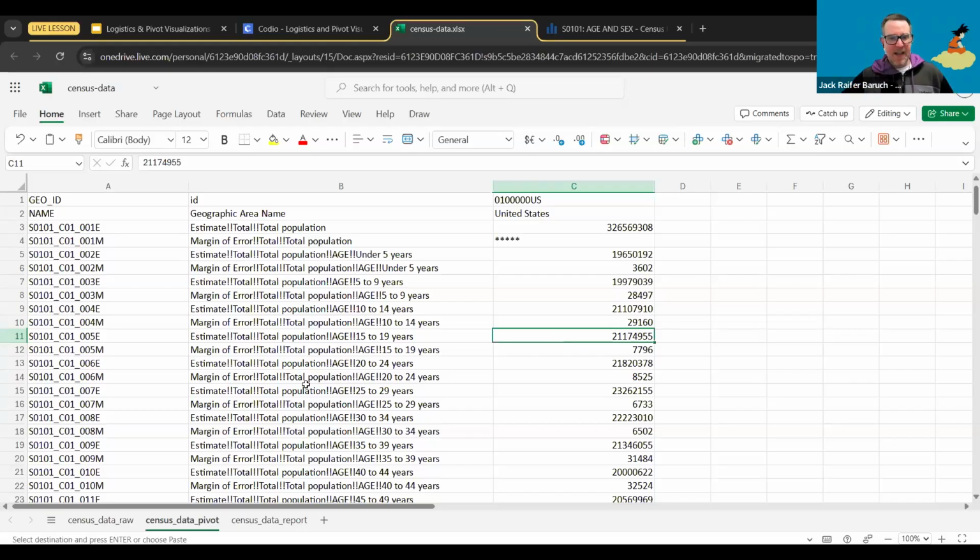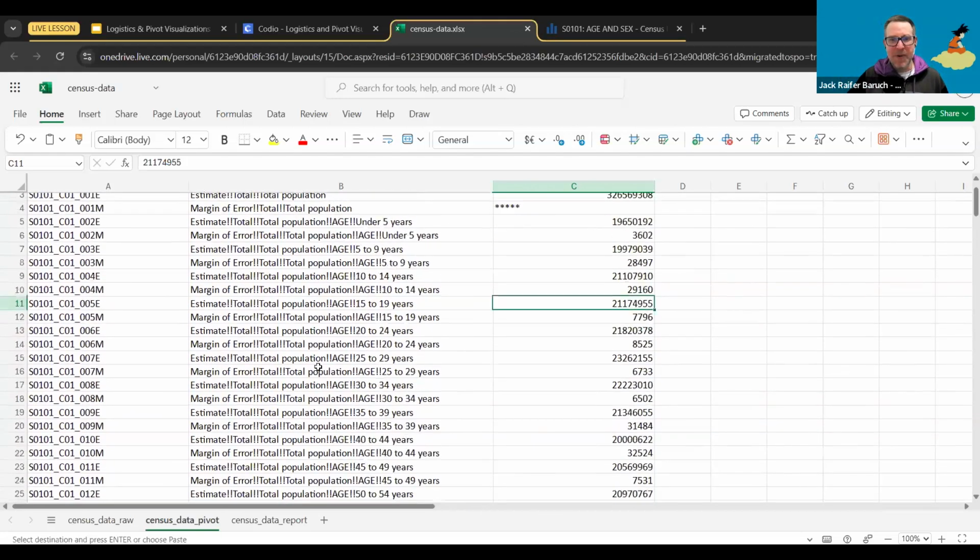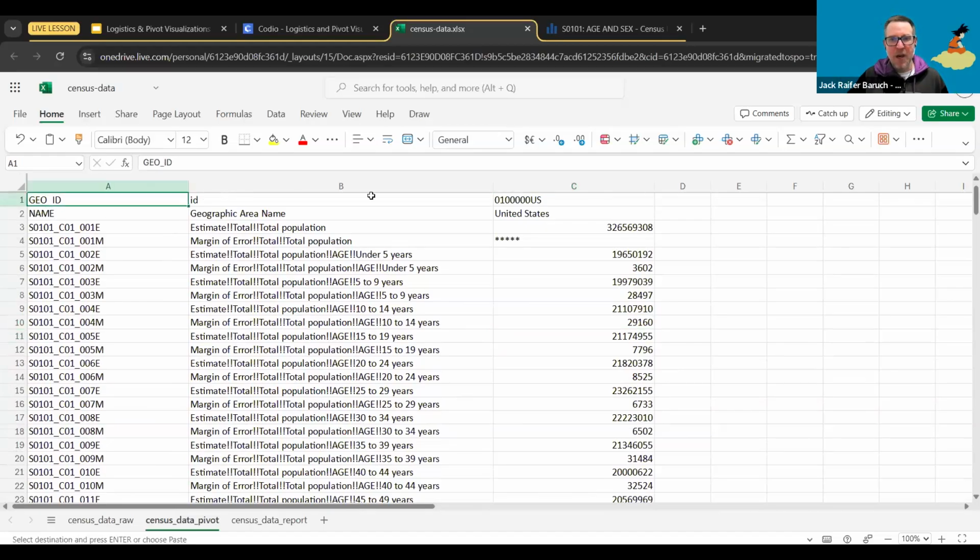So looking at this data, can anybody tell me what do you think is happening? Because this is Y data, just like we sort of saw before. But what do you think is happening here? So we have 3 columns. And we have this, which is some kind of code. And then we have the area name. And what's happening here? So for example, we have margin of error, estimate total population, estimate total population, age under 5.